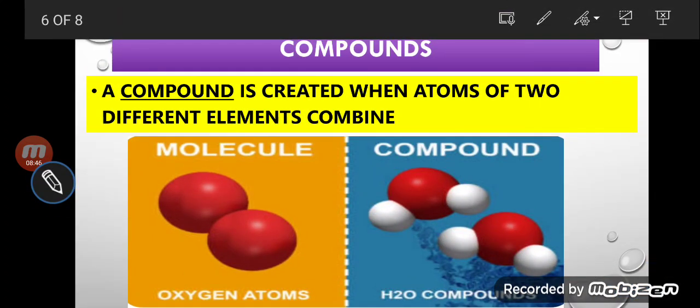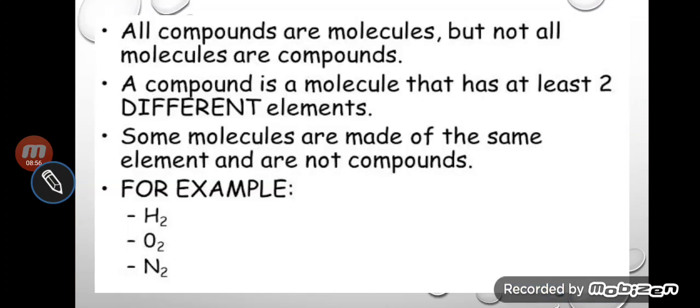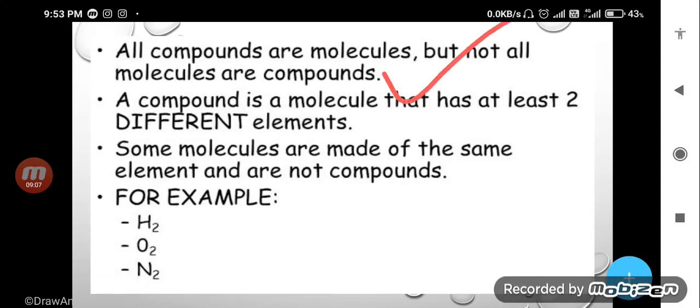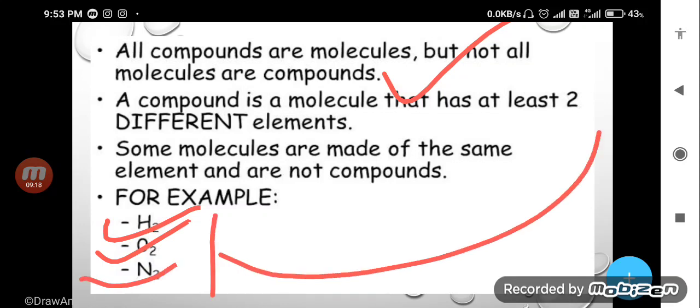So, what is a molecule? What is a compound? It is very clear. A compound can be called both a molecule and a compound, but a molecule cannot be called a compound. Next you can see that all compounds are molecules, but not all molecules are compounds. Like here you can see the examples H2, O2, N2. These are examples of only molecules, not compounds, because they are made up of the same kind of element.